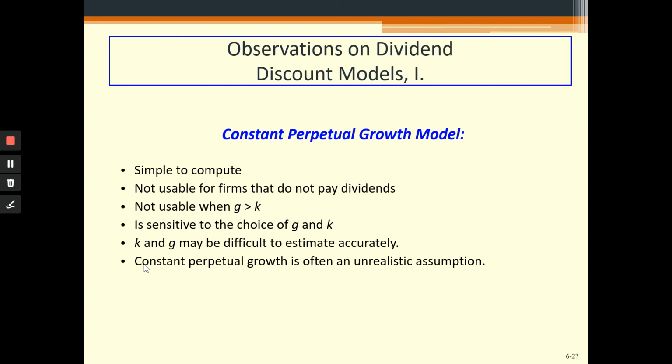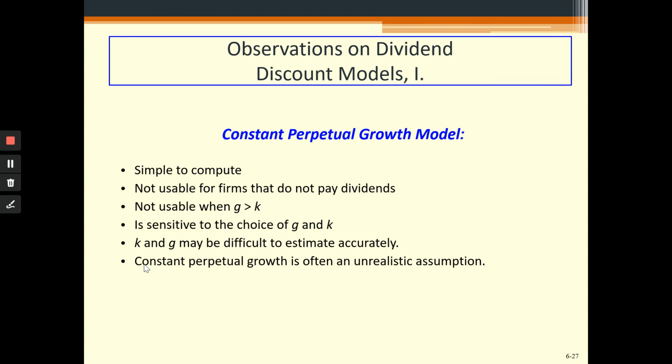But this model is not usable for firms which are not paying dividends. There are a few firms which are in their tremendous growth phase, and they want to reinvest all the net earnings back into the firm. So they want to retain the earnings rather than paying them in the form of dividends.